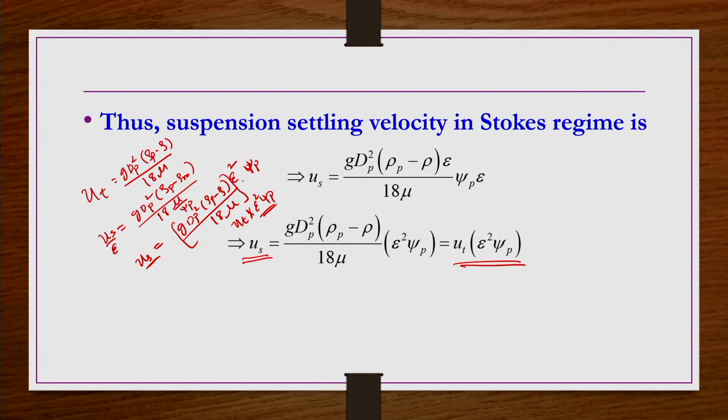Then for that constant average particle size dp, we calculate the single-particle free settling velocity, and from there we multiply by the correction factor to get the settling velocity of a suspension. It will allow us to recalculate how much time these particles are going to take to settle down completely, or to separate into two different phases. If they settle completely, it will be separated into two phases, like solids at the bottom and liquid at the top.